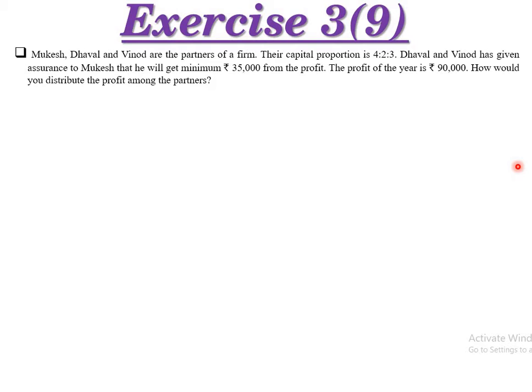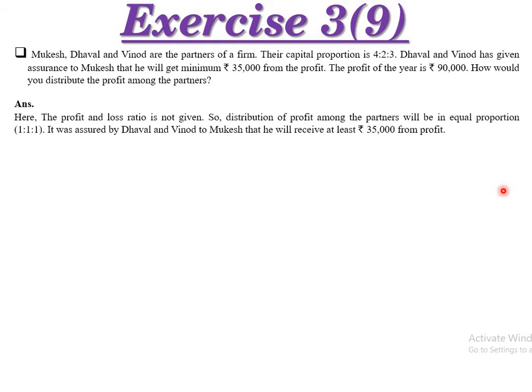So the profit of the year is rupees 90,000. How would you distribute the profit among the partners? So here it is decided, it is simple. Mukesh will get 35,000. If he gets less or more, the other partners will get the benefit or maybe sacrifice. Let's start with the calculation. First of all, here the profit and loss ratio is not given, so distribution of profit among the partners will be in the equal proportion, that is 1:1:1.